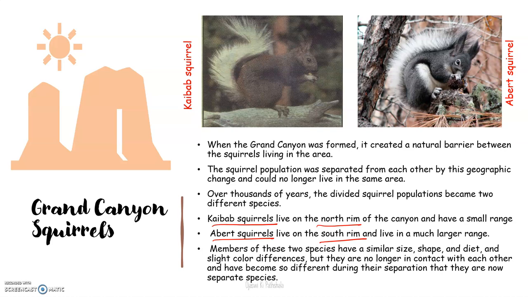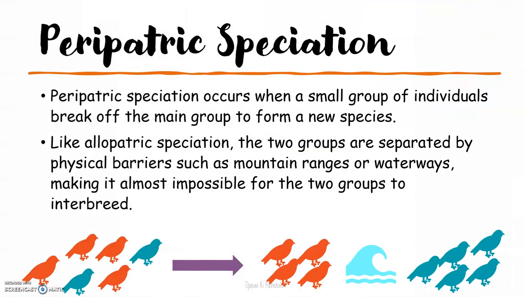Okay, so this is the example of allopatric. Next is peripatric. In peripatric, what happened? For example, there is a group of birds, a red bird and a blue bird. So the blue bird moves out to a different niche. The two niches are separated by some physical barrier like a sea or mountain, right?